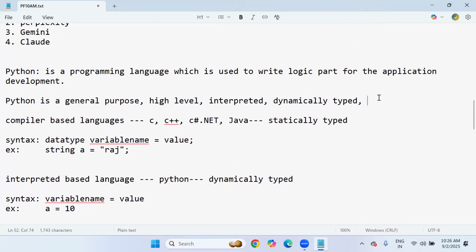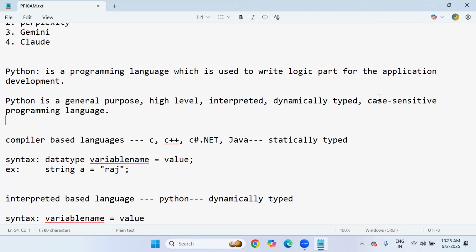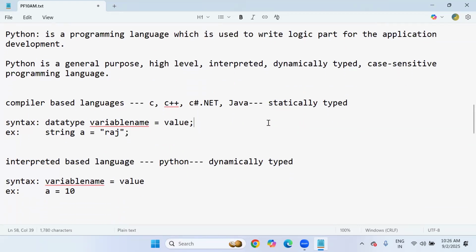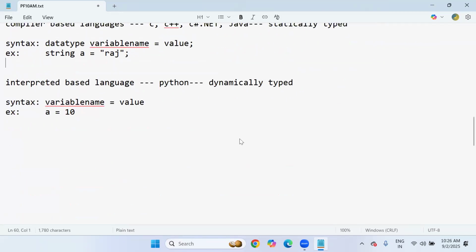And next, Python is a case sensitive programming language. Yes, it is a case sensitive programming language. Okay, so case sensitive means what? The way you declare the variables, the same case you have to use. For example, my variable name is lowercase.